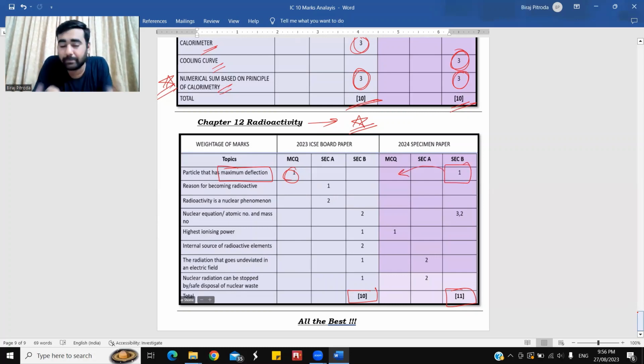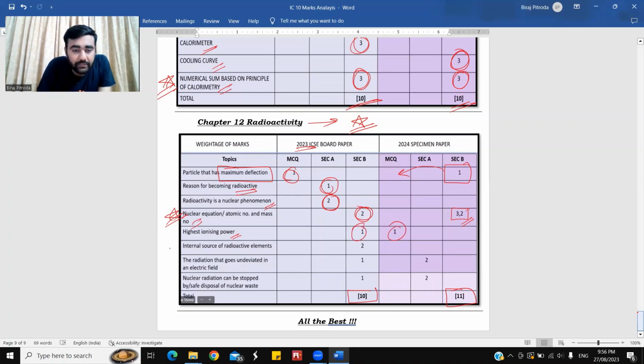Similar kind of question was repeated in both the years. Reason for becoming radioactive, again 1 mark. Radioactivity as a nuclear phenomenon definition था, Section B में 2 marks. Nuclear equation and atomic mass number. See here, 3 and 2, मतलब 5 marks का ये concept आया है, and the same concept was also seen in the 2023 ICSE paper. Very important. Highest ionizing power means there is a relation between alpha, beta and gamma, like ascending order, descending order. किसका ionization power ज़्यादा है? Same kind of concept repeated in both the years, 1 mark.